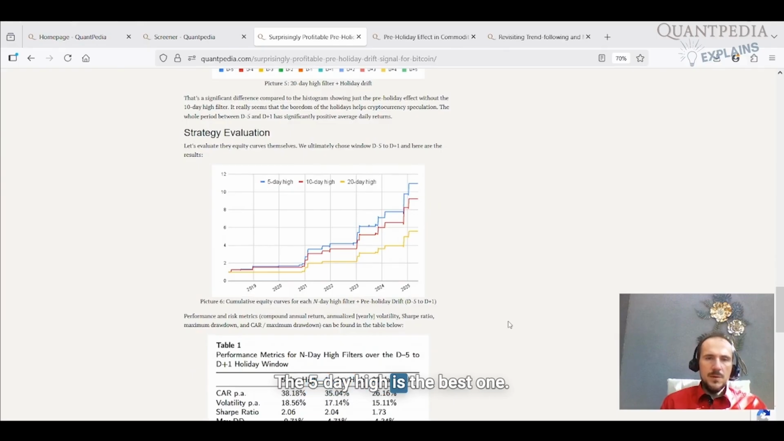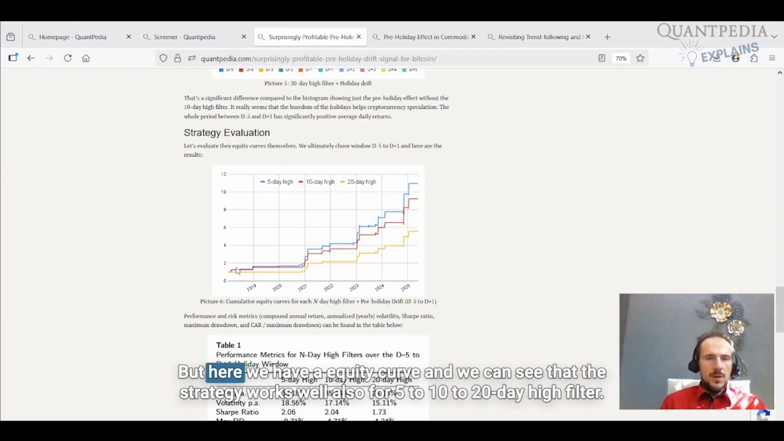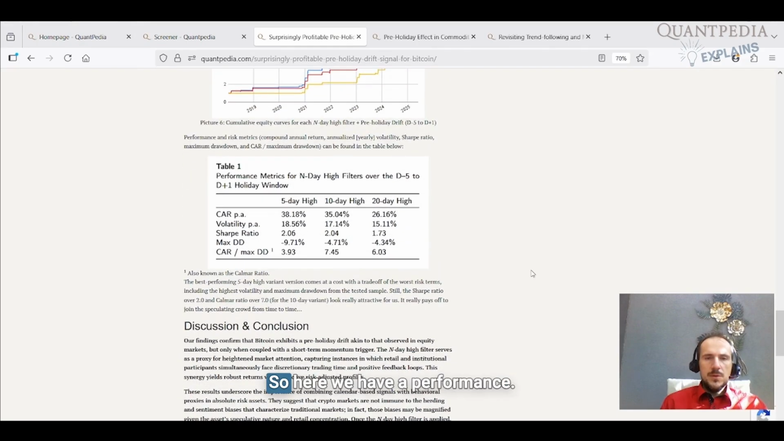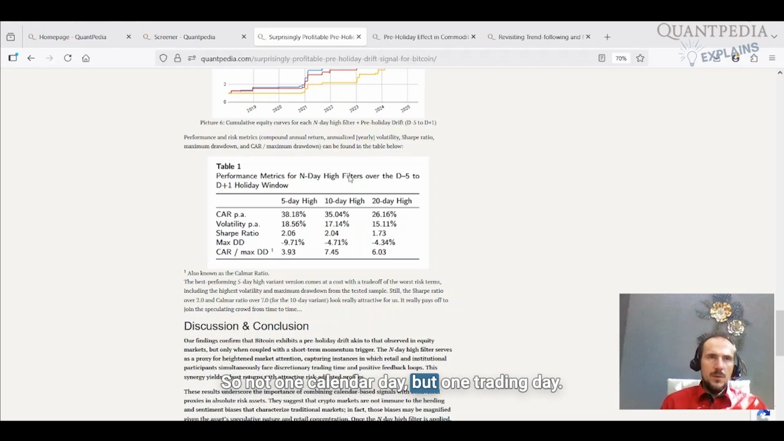The 5-day high is the best one, so the short-term highs are better than the longer-term highs, but here we have an equity curve and we can see that the strategy works well also for the 5, 10 and 20-day high filter. So what is the performance? So here we have the performance. For example, if you use the 5-day high filter, once again we buy the crypto for 1 day, for 1 trading day, so not 1 calendar day but 1 trading day.